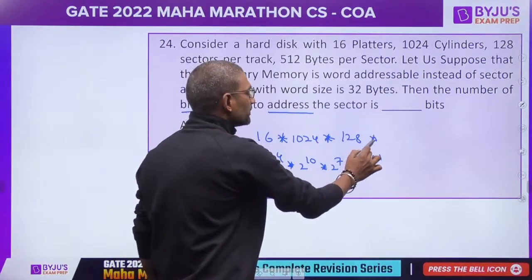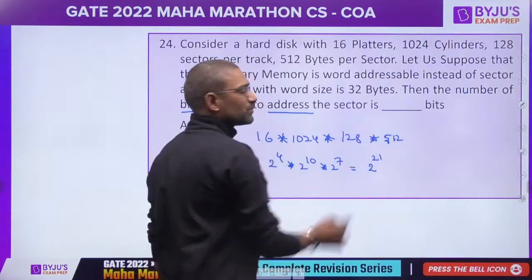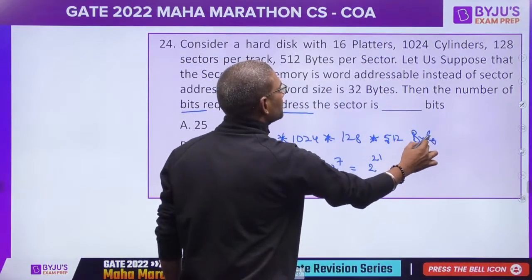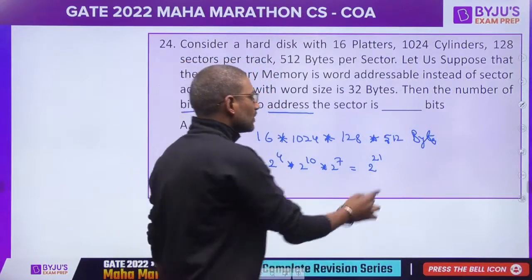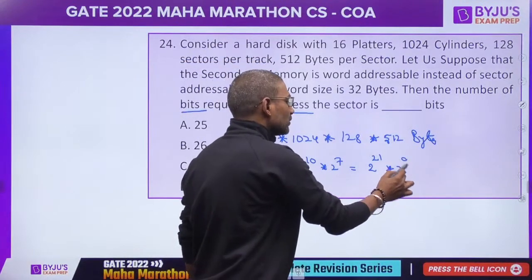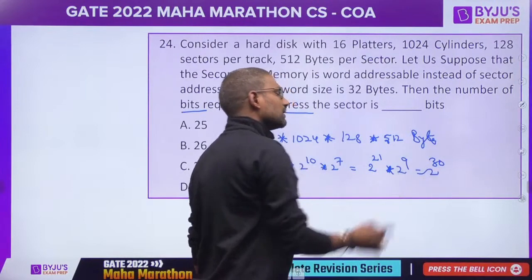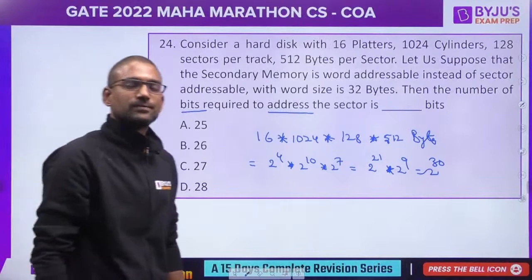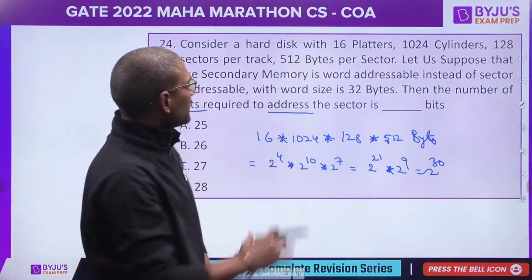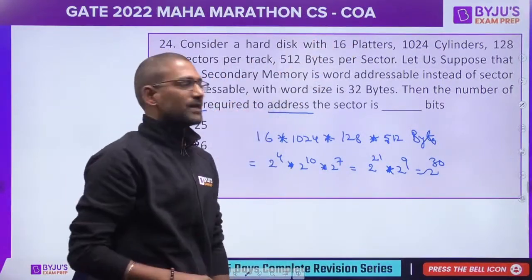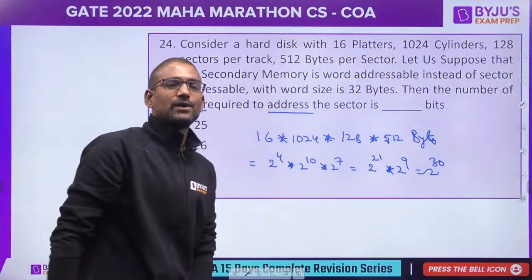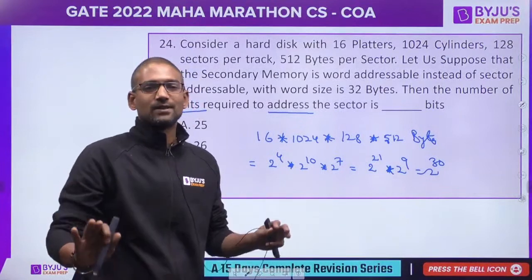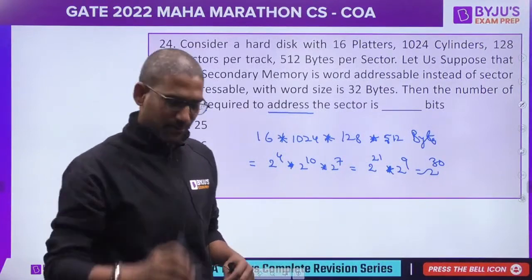If you multiply by 512, because there are 512 bytes per sector, you would be doing into 2 power 9, that is 2 power 30, so 30 bits. That is also not there. So just by looking at hard disk specifications, if you just go ahead with the old procedure, definitely you will mess up.